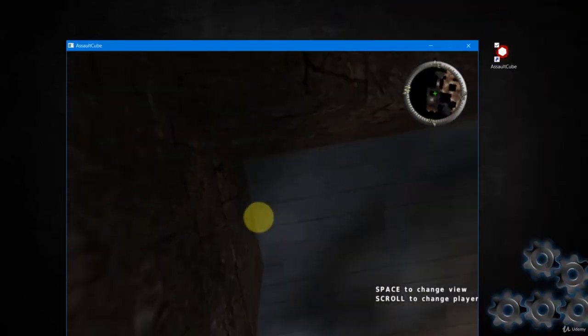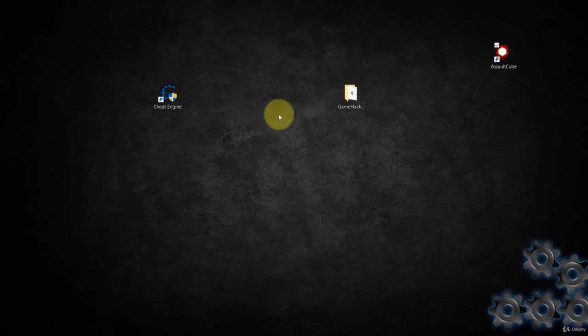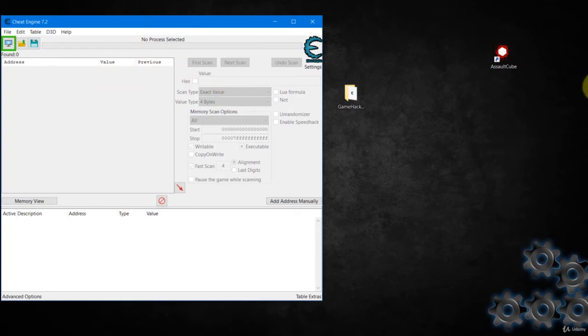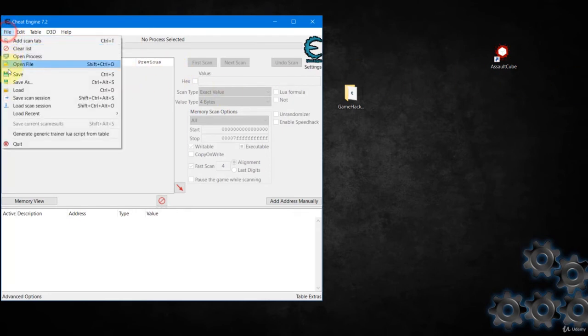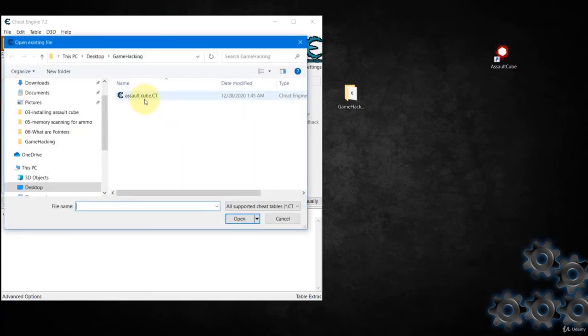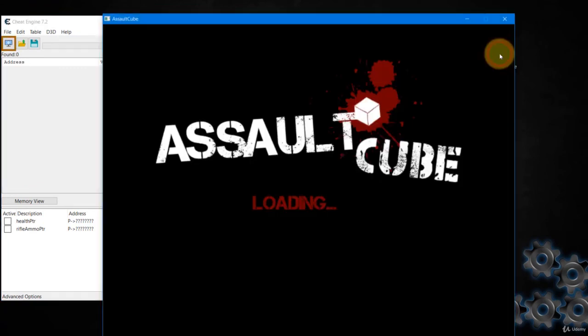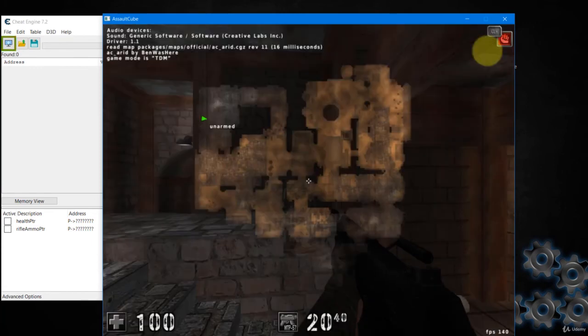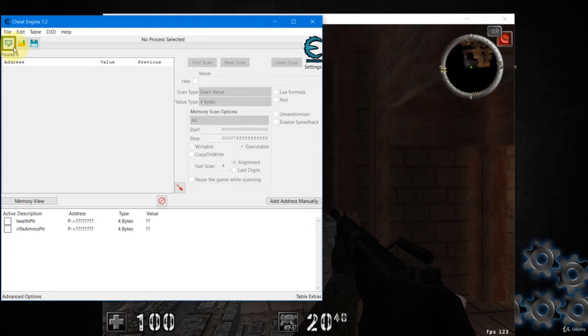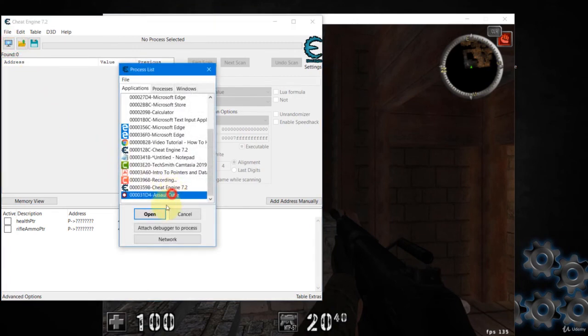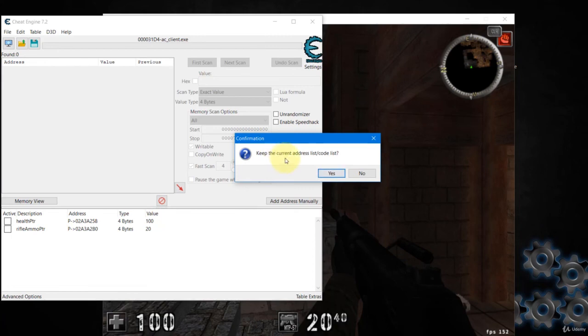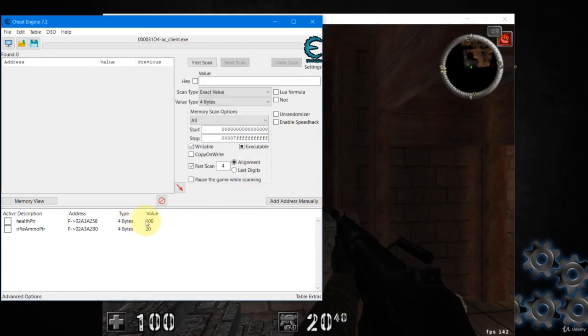So now we can close this. We can close the game. And now we will try again. Open the game. Open Cheat Engine. And then here, go and load your Assault Cube cheat table. You still get back your pointer. Now let's try to start the game. And then come here and attach to the game. And you see, click OK, you click yes. And you see immediately it detected your health as well as your ammo.